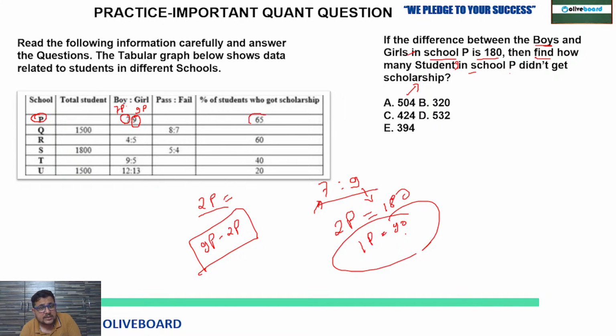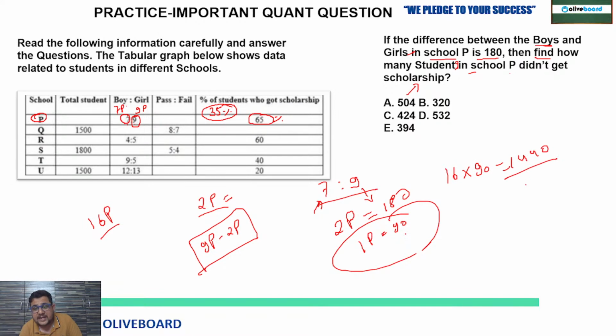Right? Didn't get the scholarship. So how many students get the scholarship? 65% got the scholarship. So 35% are going to get no. There will be 35% students, right? 35% of the total students who didn't get the scholarship. So total students, now you can easily calculate. 7 plus 9, 16. Total parts are what? 16 parts. One part you know is equal to 90. So 16 multiply 90 is equal to 1440.